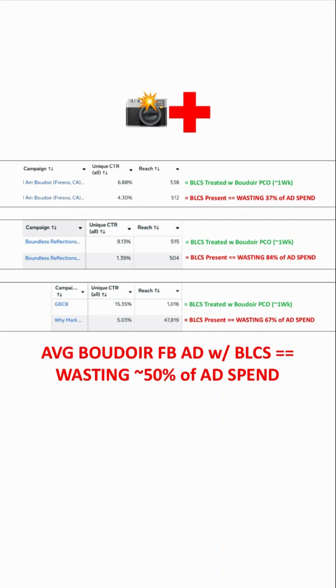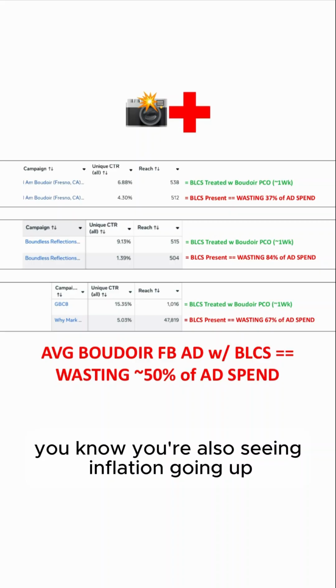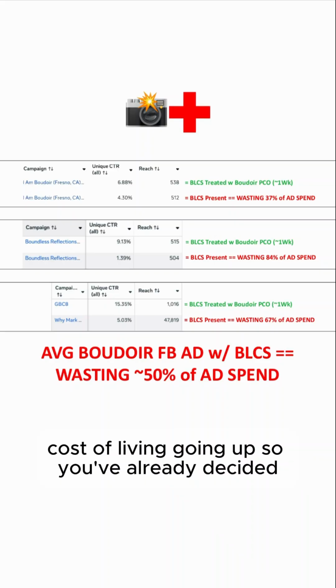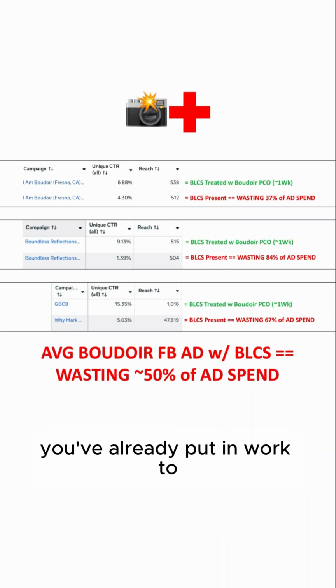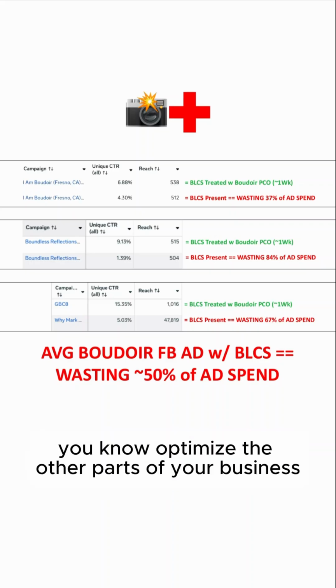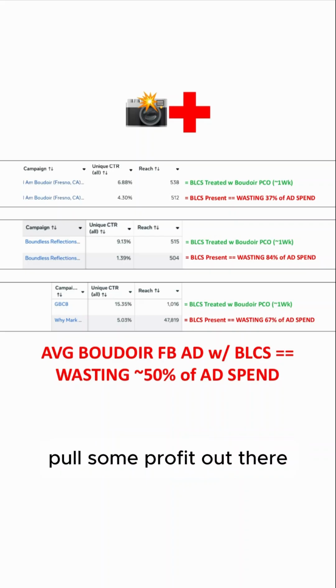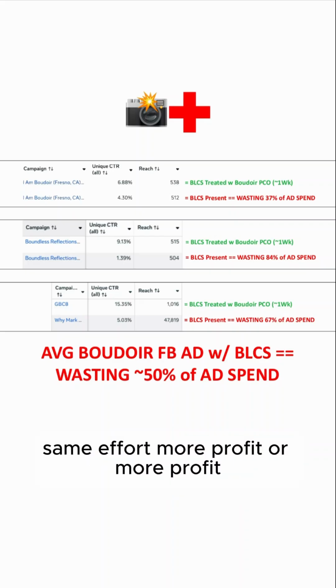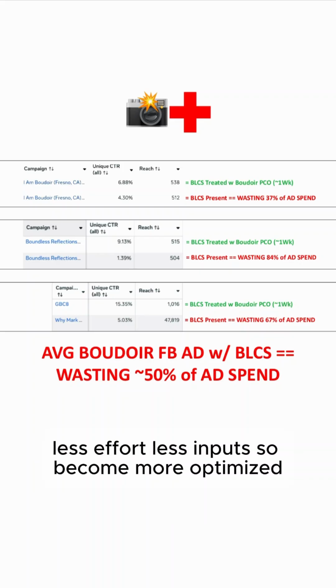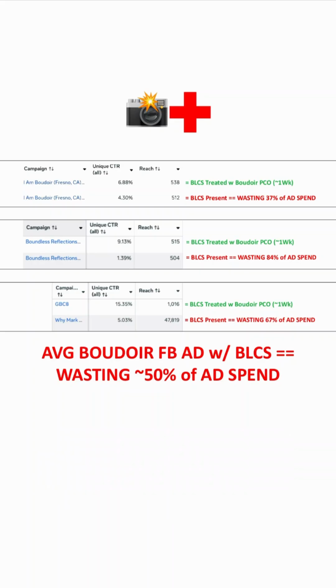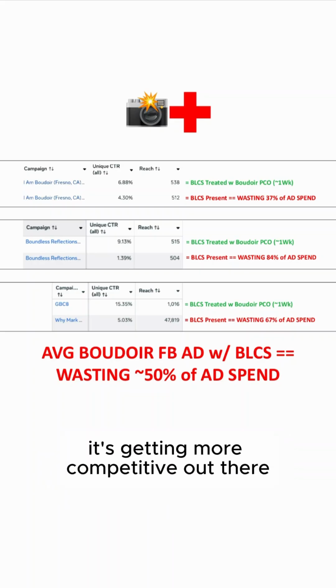and you're also seeing inflation going up, cost of living going up. So you've already put in work to optimize the other parts of your business, pull some profit out there, same effort, more profit, or more profit, less effort, less inputs. So becoming more optimized because you're seeing it's getting more competitive out there.